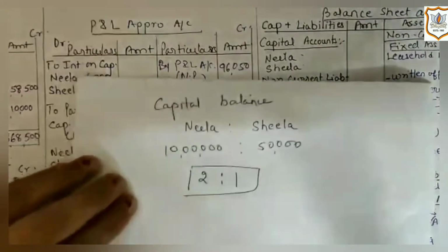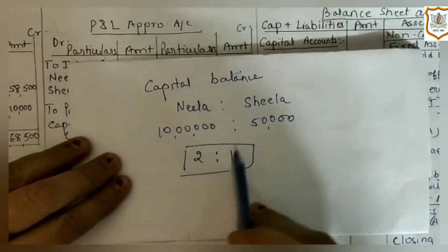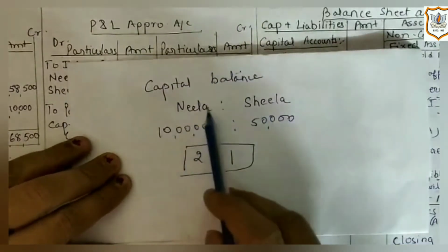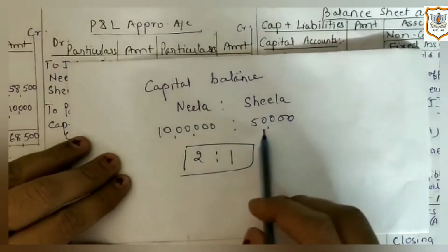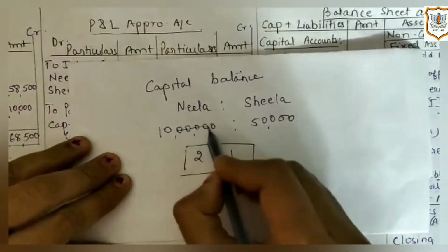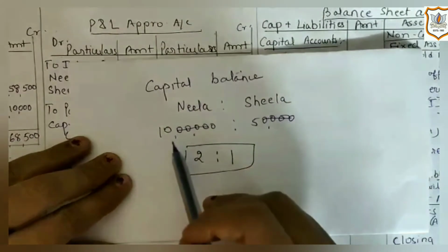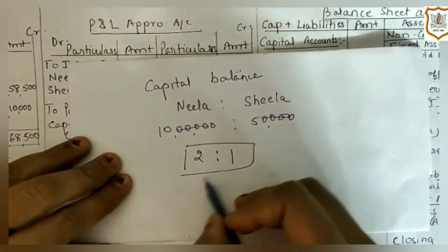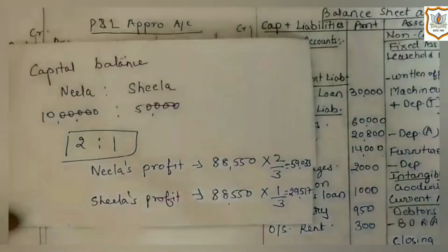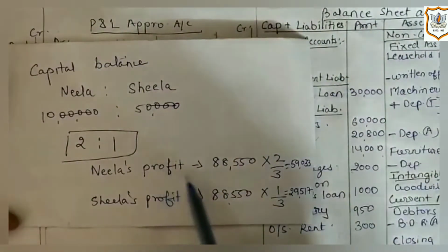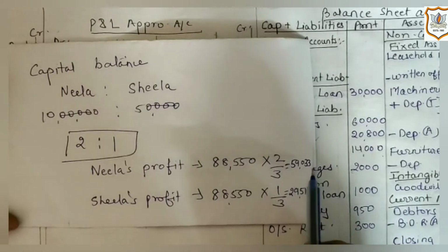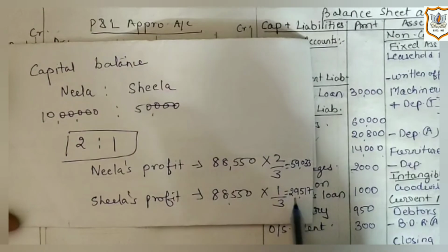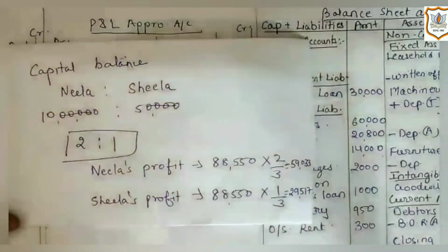Here capital proportion is 2:1, which will be found out on the basis of capital balance of Neela and Sheila, which is 10 lakh and 50,000. So by cancelling all common zeros and with common factor 5, we will cancel it out and we will get 2:1. So according to this distribution, Neela will get 59,033 and Sheila will get 29,517.